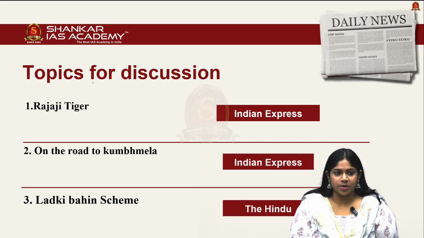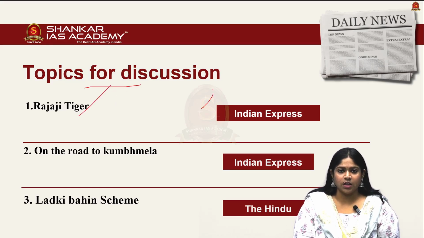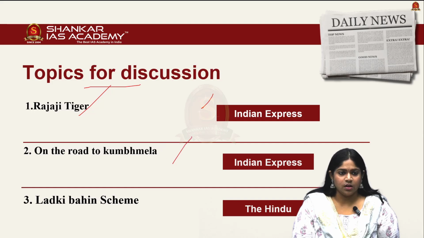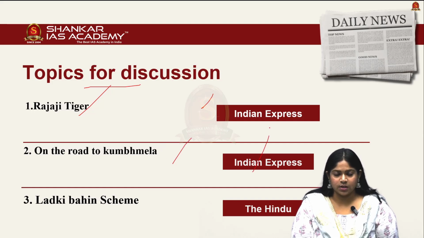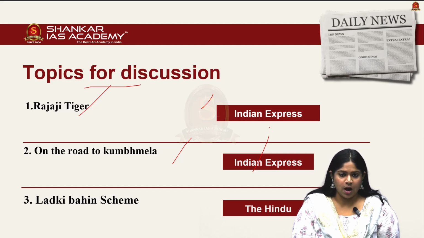So these are the topics for discussion. The first article, titled Rajaji Tiger from the Indian Express, discusses the basic facts of the Rajaji Tiger Reserve. The next article, titled On the Road to Kumbh Mela from the Indian Express, discusses the importance of one of the most important spiritual gatherings, the Kumbh Mela, and its basics.